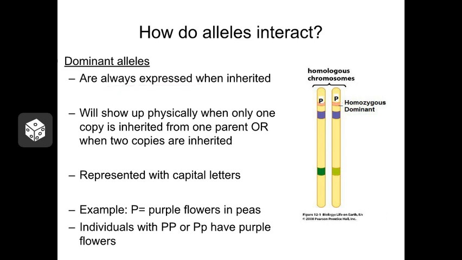One of the characteristics that Mendel examined was flower color in his plants, and he was breeding together purple flowers with white flowers. He found that when he bred white and purple parents together, the next generation contained only purple flowers, and that the white characteristic disappeared. So he declared that the purple characteristic, the purple allele, was dominant over the white characteristic.